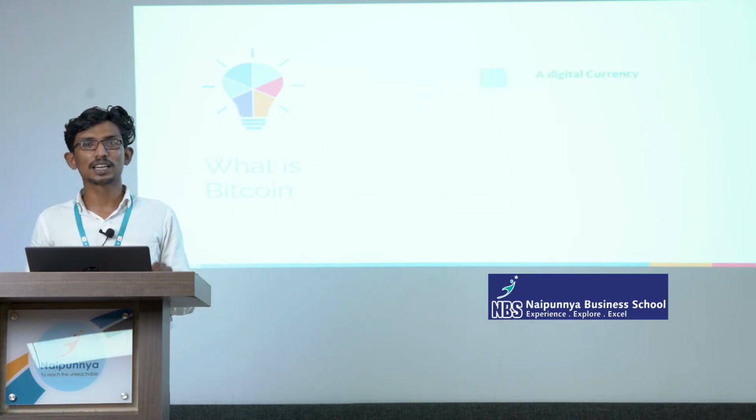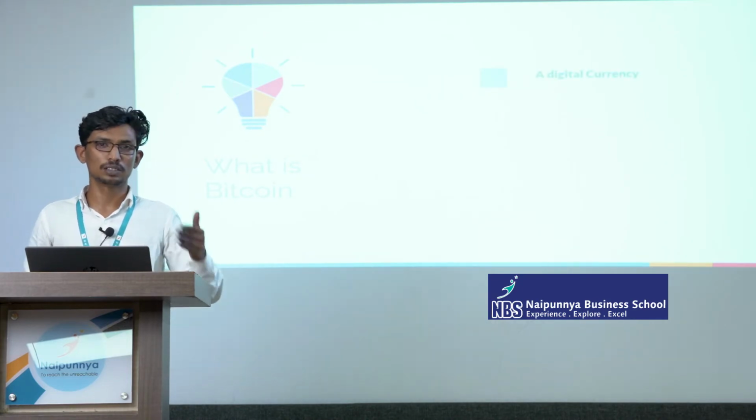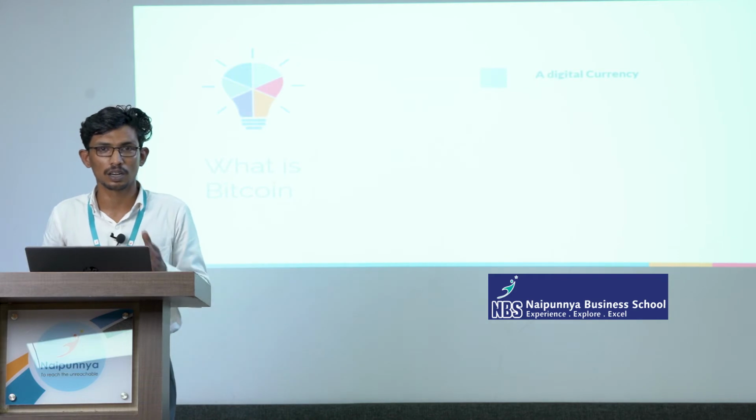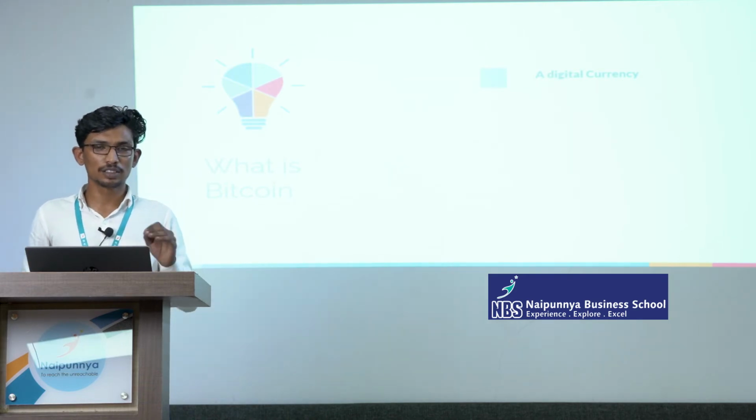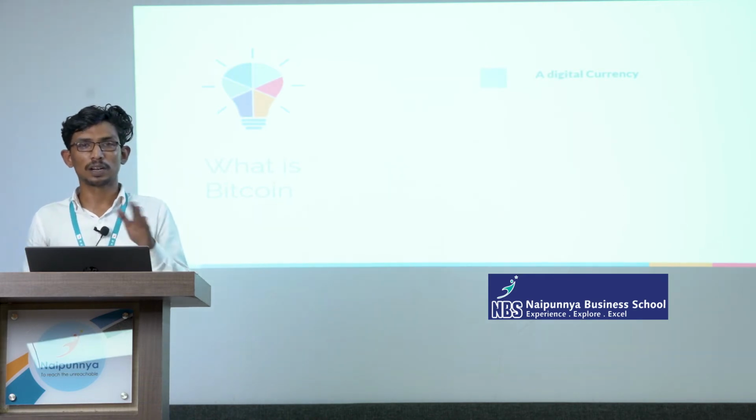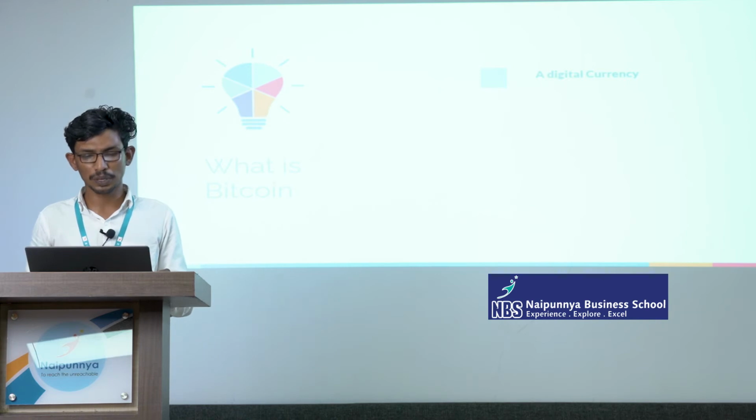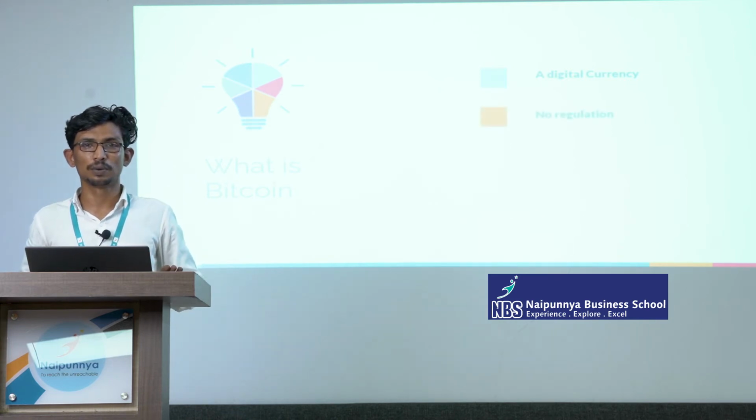What is Bitcoin? First, it is a digital currency. Comparing the Indian rupee and Bitcoin, the Indian rupee has a physical form, but Bitcoin doesn't have a physical form, it's only digital. It's a digital currency which started in 2009 and which is a truly programmed one. Okay, and the next one, no regulation.